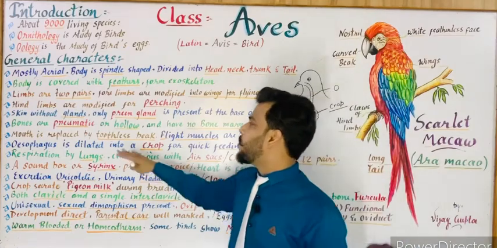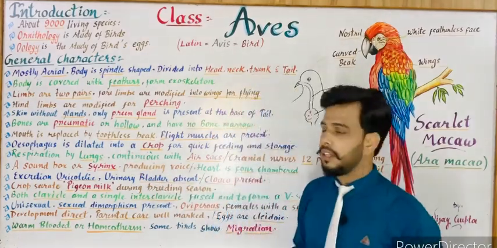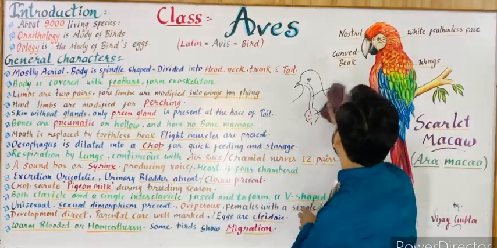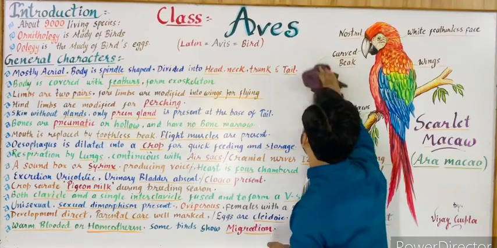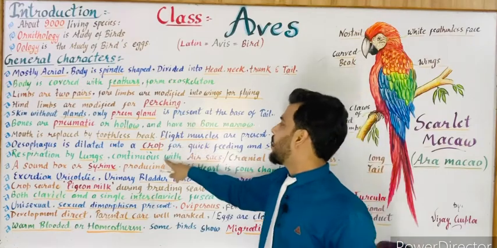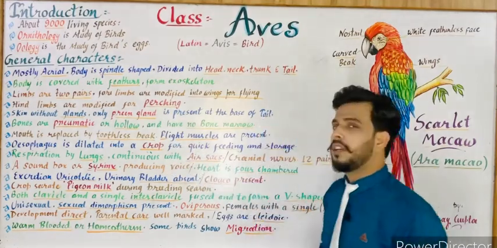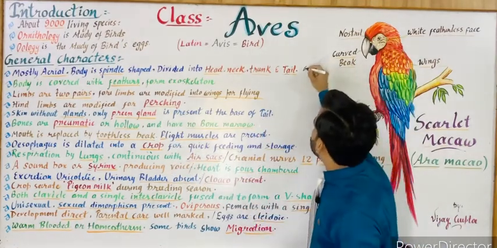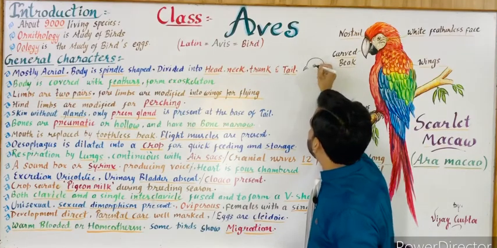Next is respiration by lungs. As you know, it is an aerial animal, so respiration takes place with the help of lungs, and lungs continue with air sacs. Now I would like to tell you, suppose that this is a bird.